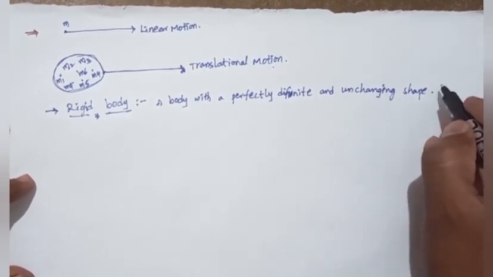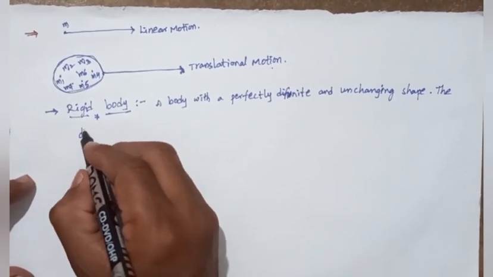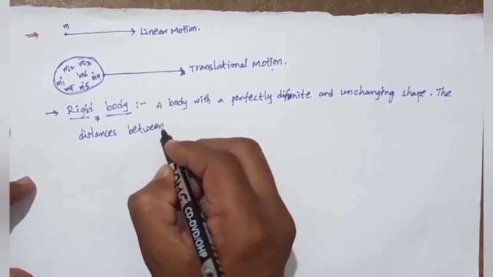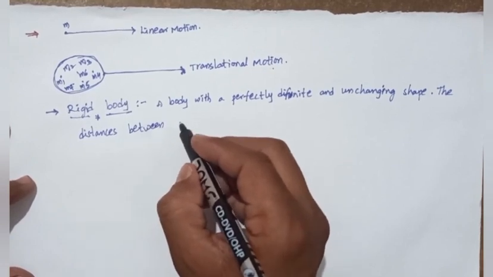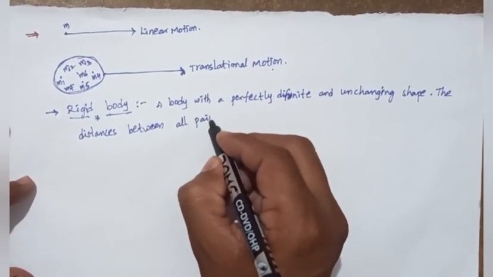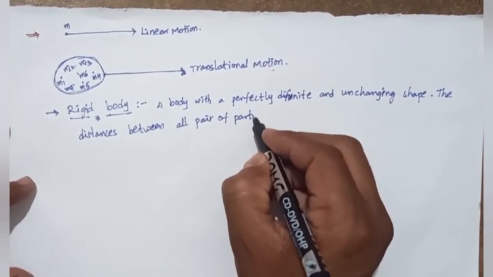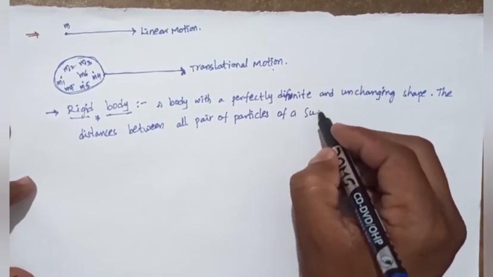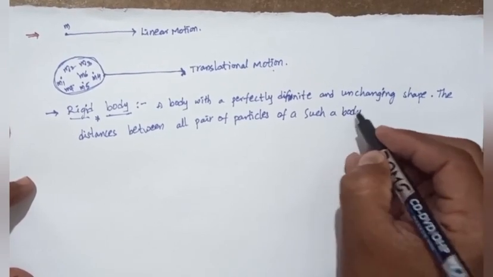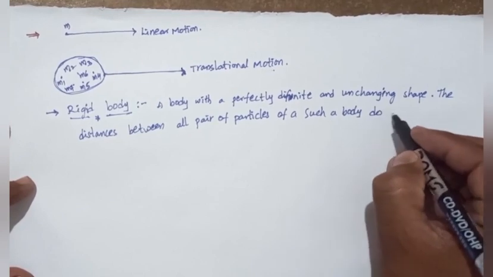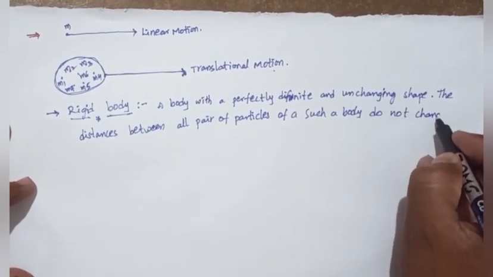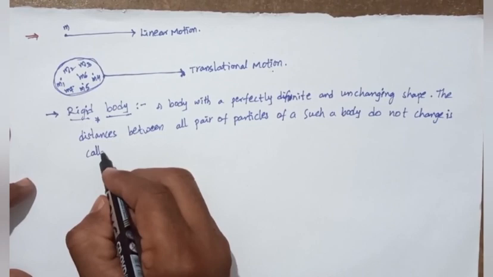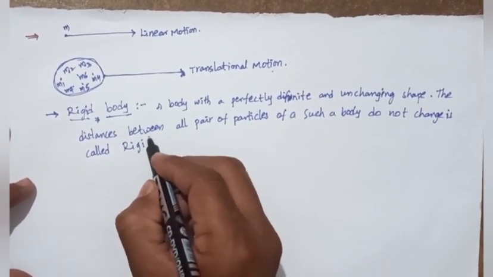The distances between all pairs of particles of such a body do not change, so it is called a rigid body.